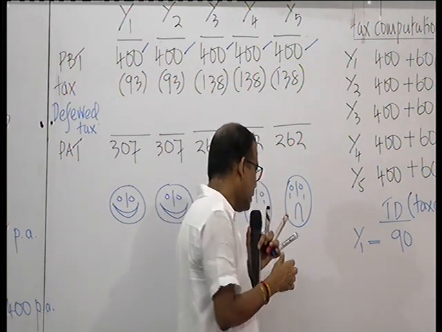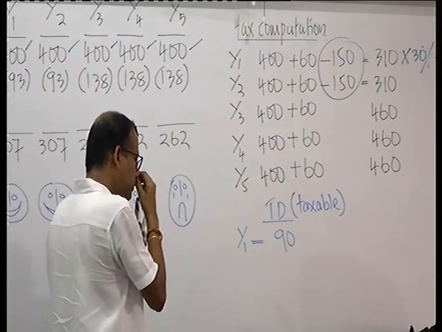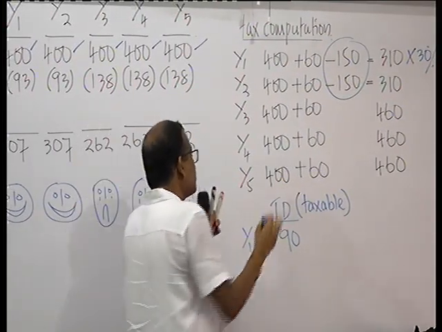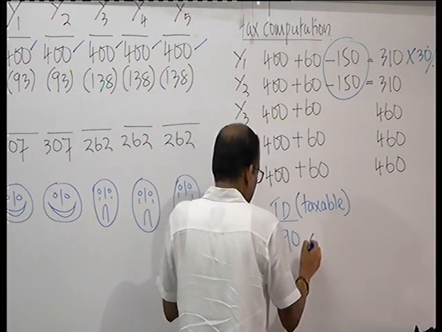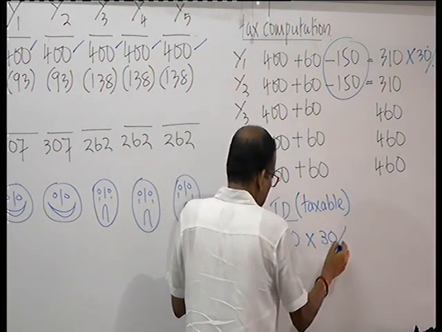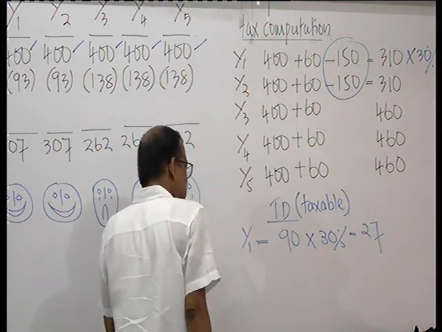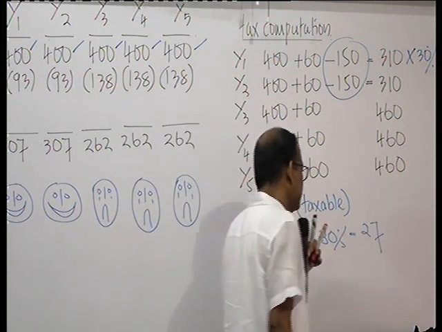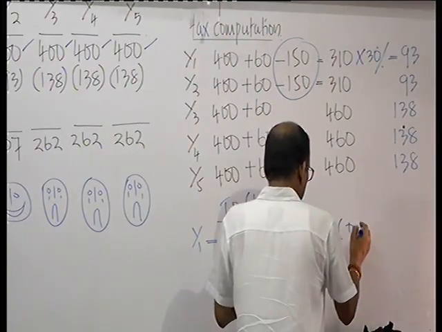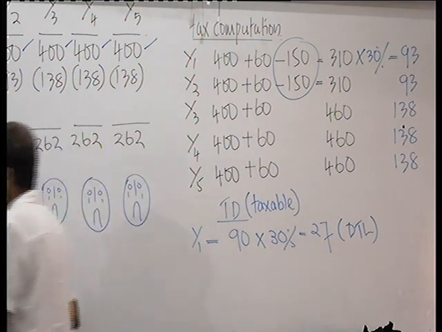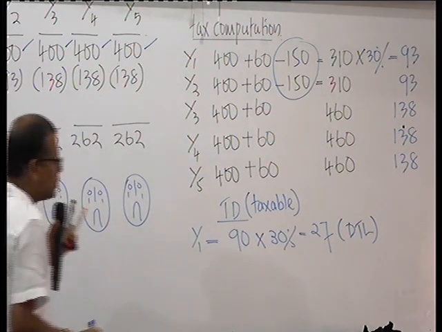So according to that, now you have a temporary difference of 90. On that, 30% is 27. This is a deferred tax liability. I can open an account if you want.